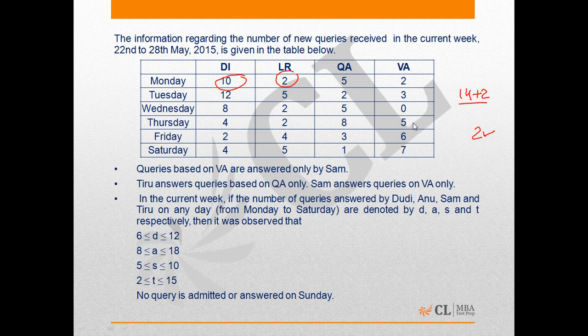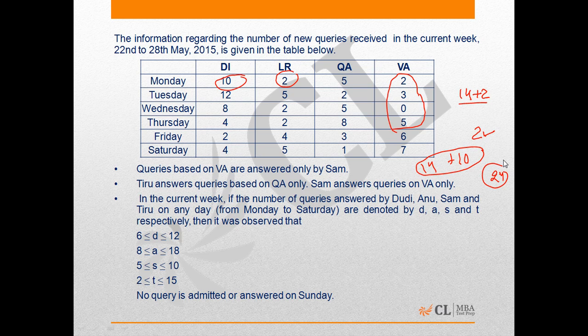So if we see the number of queries received on the first 4 days in the given week, it is just 10, and if we add 14 queries of the previous week, then it becomes 24. He could have answered 24 queries on the first 4 days.